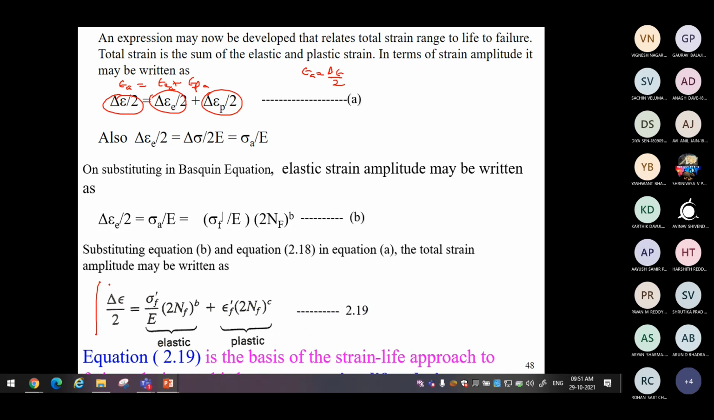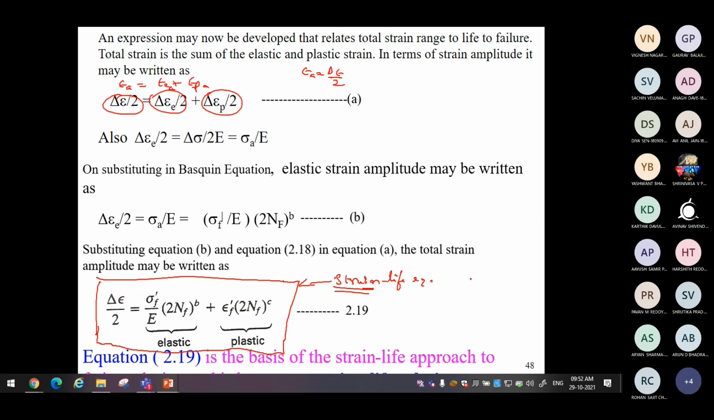So this is the Coffin-Manson strain life equation. You need not always mention Coffin-Manson. They are the people who gave the equation. This itself is the strain life equation. From here onwards, when you are asked to use the strain life approach and determine the life, this is the equation you are supposed to use.